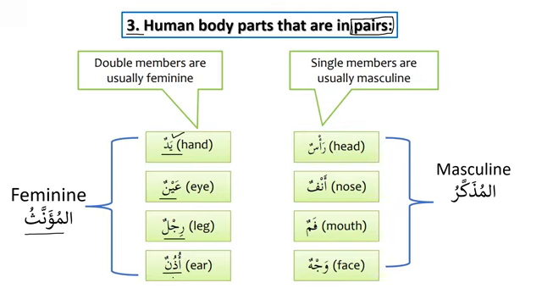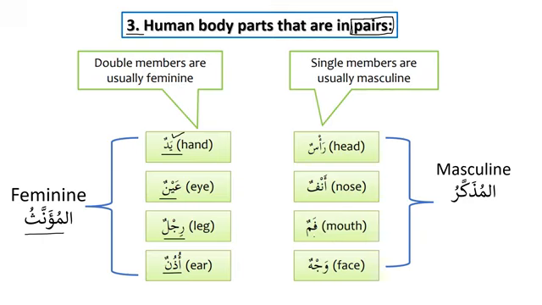And inshallah, when we learn more about the rest of the body parts, we will come to know whether they are masculine or feminine. If they are not in pairs, that means they are masculine. For example, ra'sun, head. So this is masculine. Anfun, nose, it is masculine.